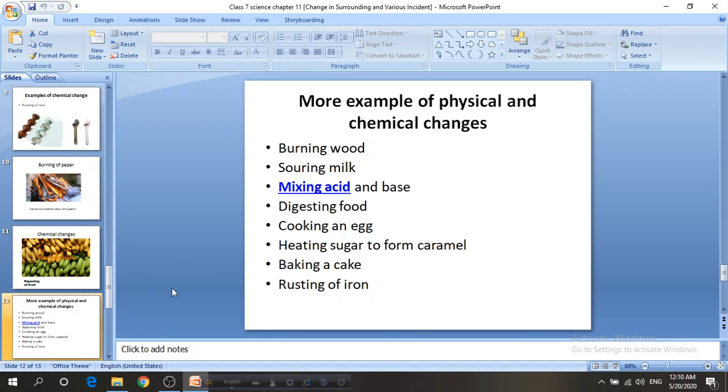And there are some more examples of physical and chemical changes. These are burning wood, souring milk, mixing acid and base, digesting food, cooking egg, heating sugar to form caramel, baking cake, and rusting of iron.